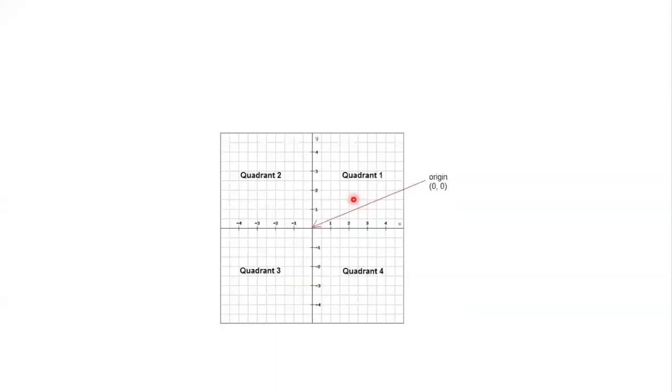Here the axes form perpendicular lines, children. The x-axis and y-axis divide the Cartesian plane into 4 equal parts. The first one is the first quadrant. Each quadrant is 90 degrees. This is quadrant 1. Anti-clockwise you have to come: quadrant 1, quadrant 2, quadrant 3 and quadrant 4.